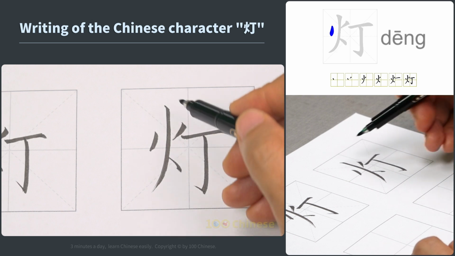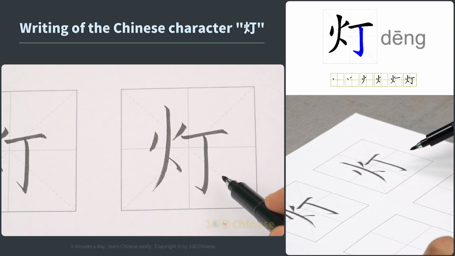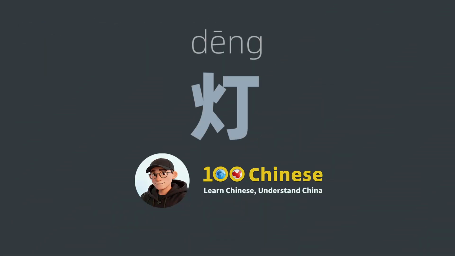When writing this character, make this stroke a little longer. Practice more and you will learn it well.